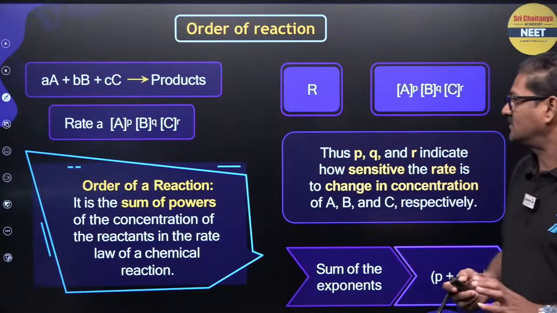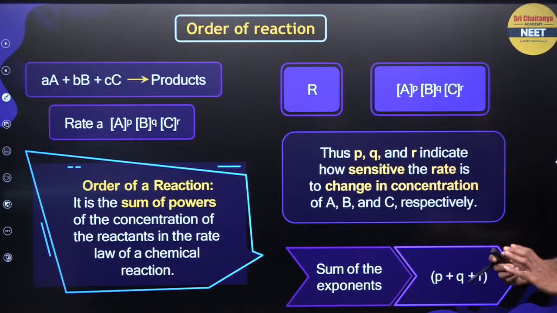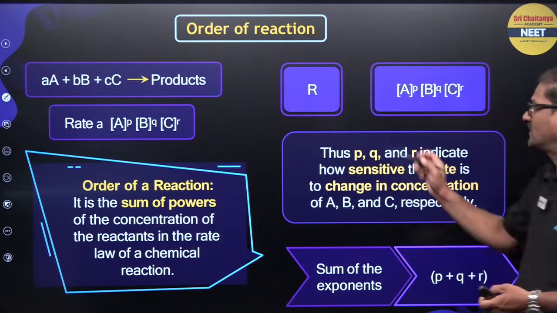The sum of the exponents, p plus q plus r, is the overall order of a reaction.